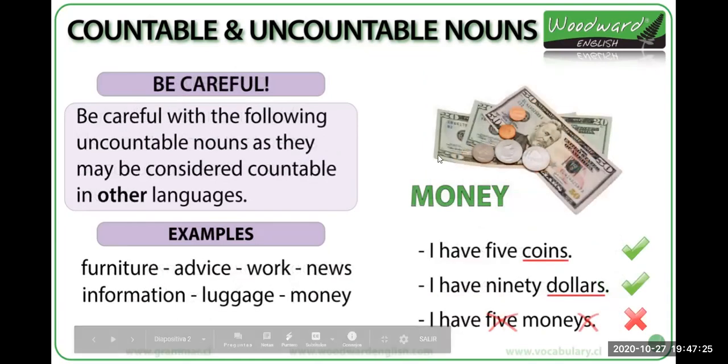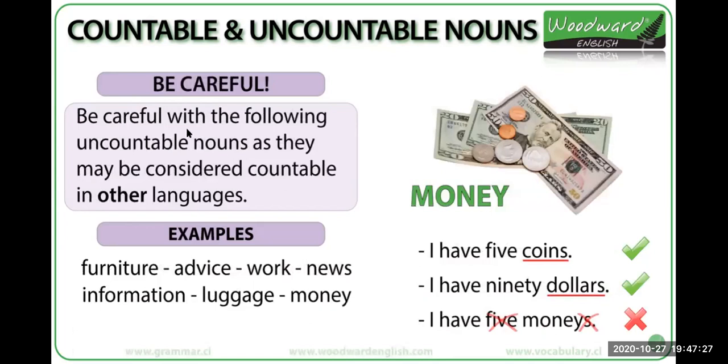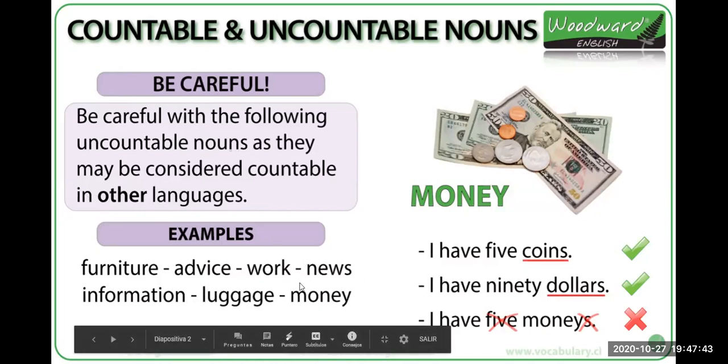And let's see. It says, be careful with the following uncountable nouns, as they may be considered countable in other languages. Okay, money, for example, is uncountable. News is uncountable. Work, uncountable. Advice, uncountable.